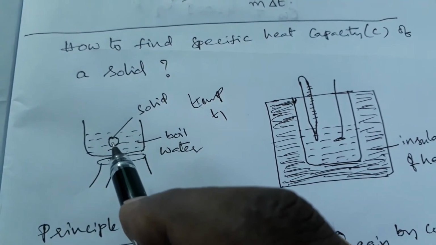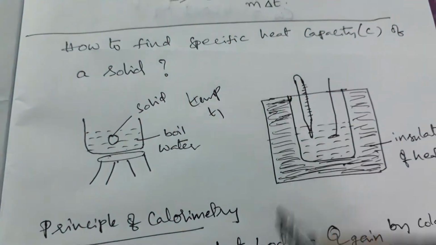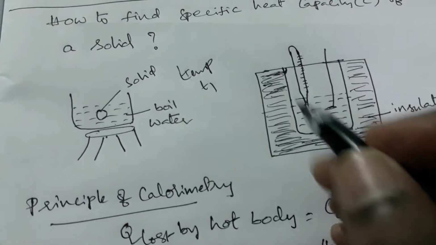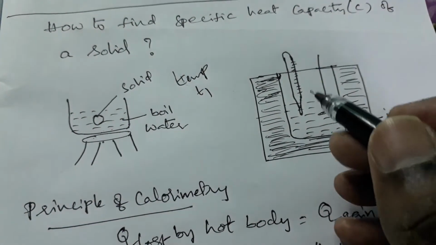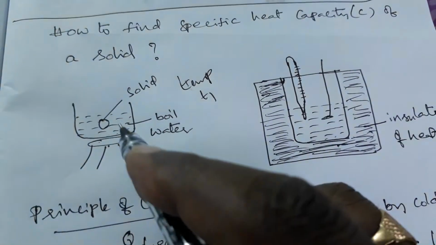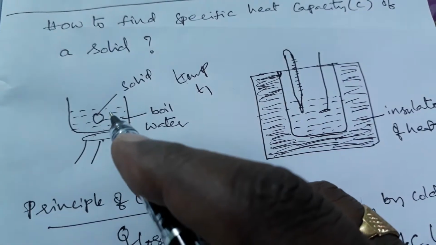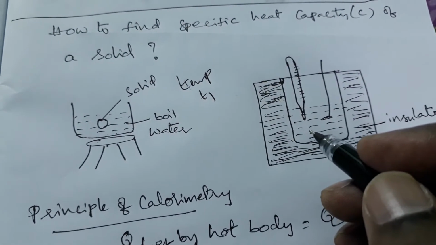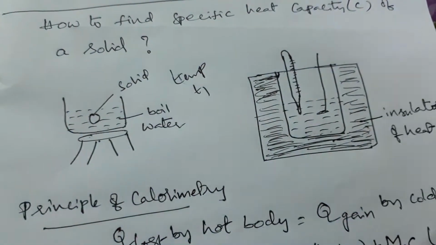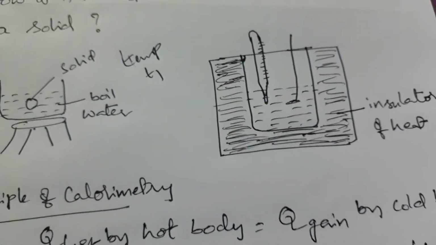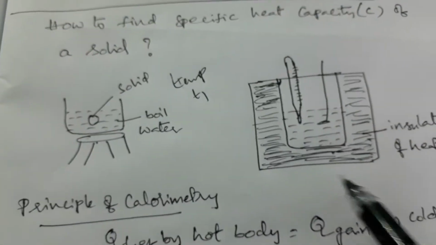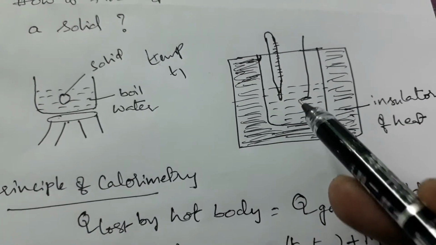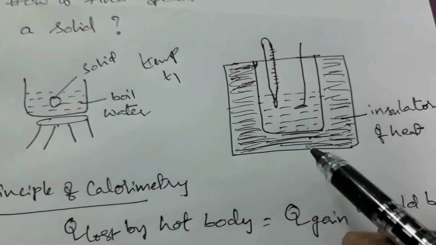Now take this metal ball gently and drop it in the calorimeter. In the calorimeter, what is there? Water is there in the vessel. The calorimeter consists of a copper vessel. Now you take this hot ball having temperature T1 and drop it in this calorimeter. This is the insulator around it, which means heat will not go out, and outside heat will not enter inside. This is the calorimeter structure, which I already explained in the previous class.